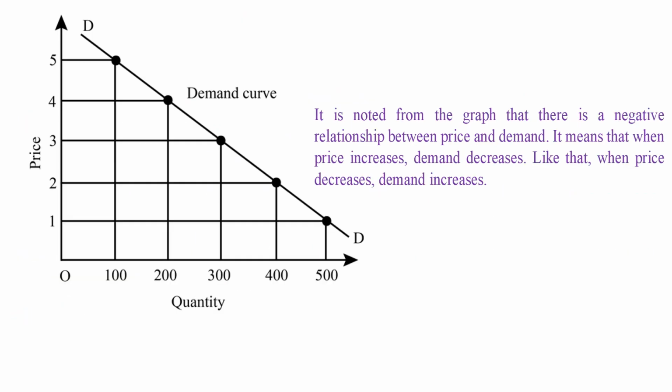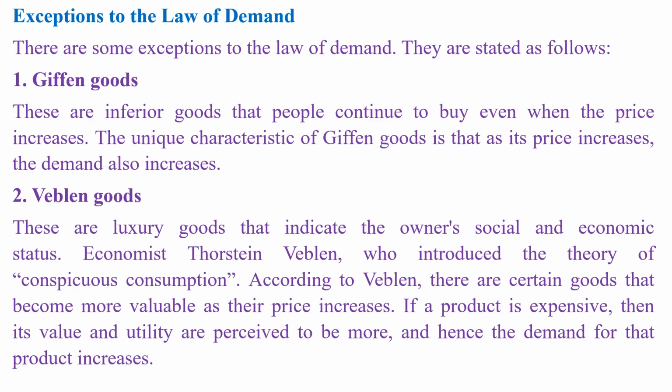It is noted from the graph that there is a negative relationship between price and demand. It means that when price increases, demand decreases. Like that, when price decreases, demand increases. Exceptions to the law of demand. There are some exceptions to the law of demand. They are stated as follows.